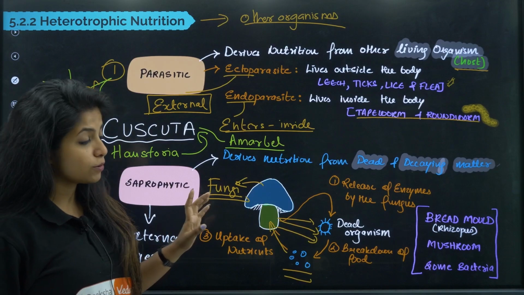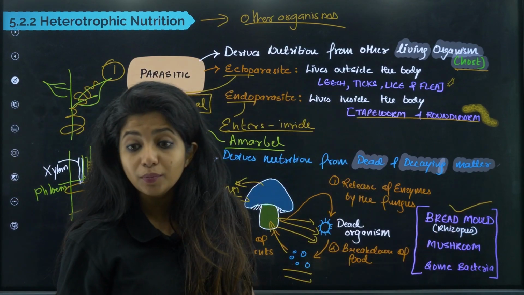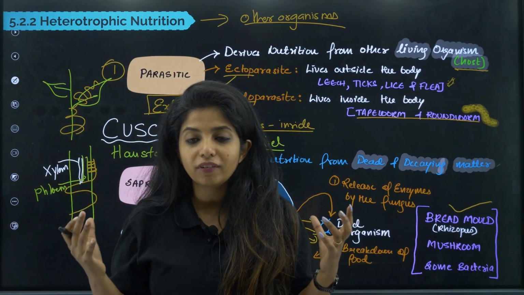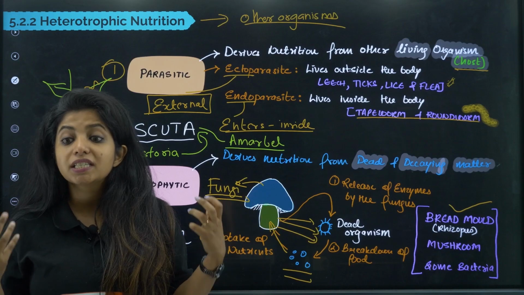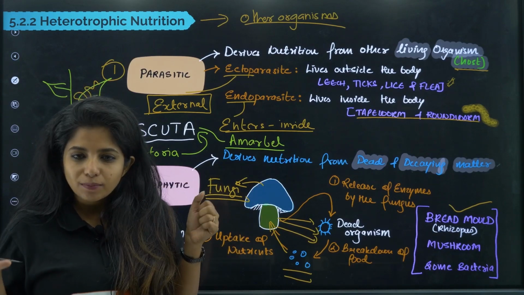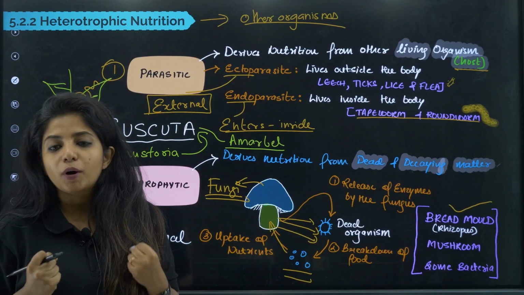In the case of heterotrophs that is given in your book, you should be remembering bread mold. What is bread mold, my dear children? If you keep the bread for so long, on the stale bread, what will happen? You will see fungus starts to grow. What is this fungus? This is known as rhizopus or bread mold. So they are also doing the same thing. They release enzymes, break down the bread, and take in the important nutrients.